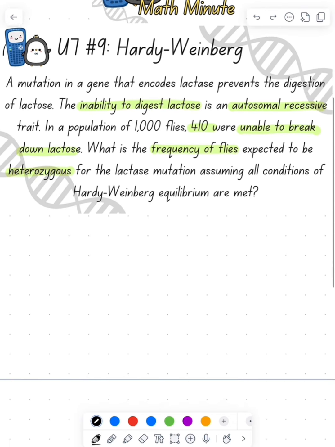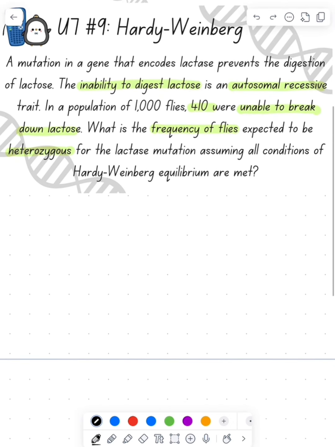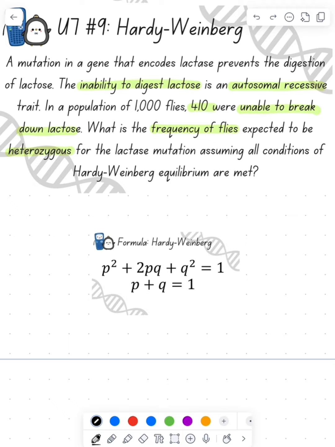So first thing, what's the equation? Looking at the equation, we know that the frequency of our homozygous dominant is p squared, the frequency of heterozygous is 2pq, and the frequency of homozygous recessive is q squared, where the frequencies of our dominant and recessive alleles are p and q respectively. Looking at the question, I know 410 out of 1,000 are unable to break it down. So that's going to be my q squared, and I'm looking for 2pq in the equation.